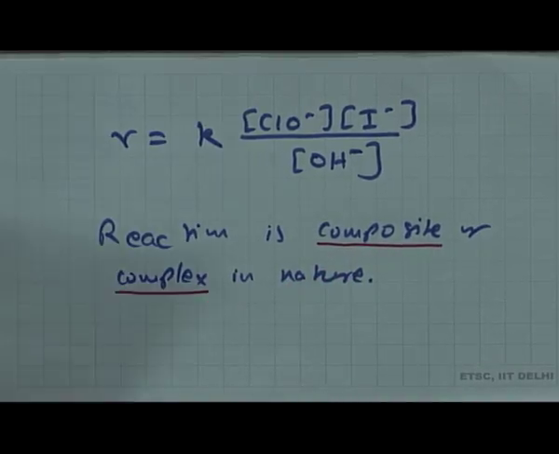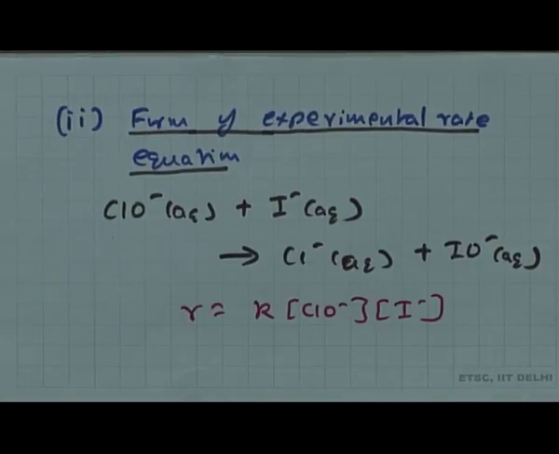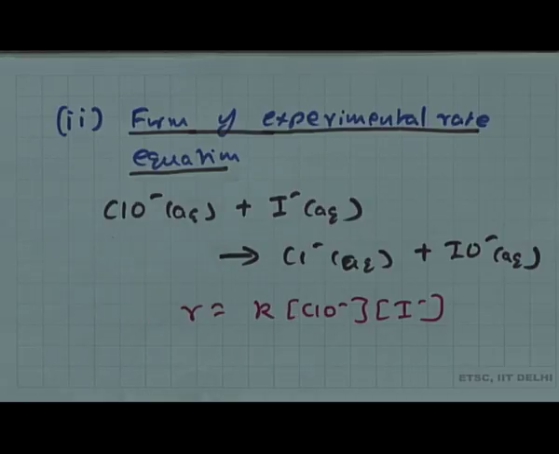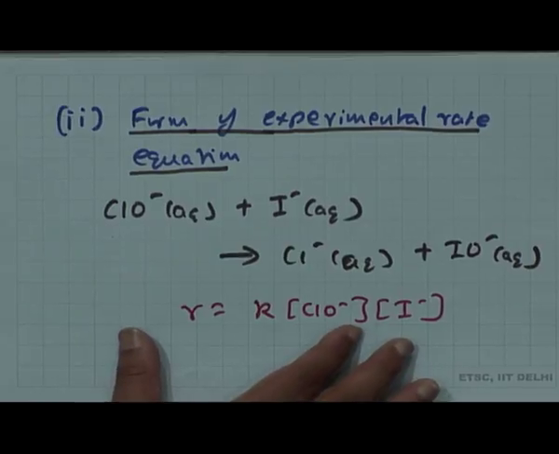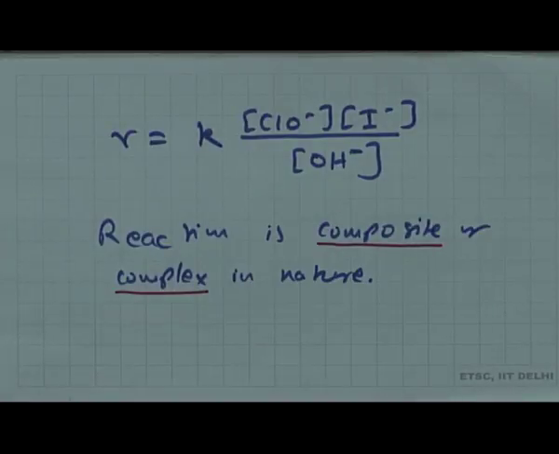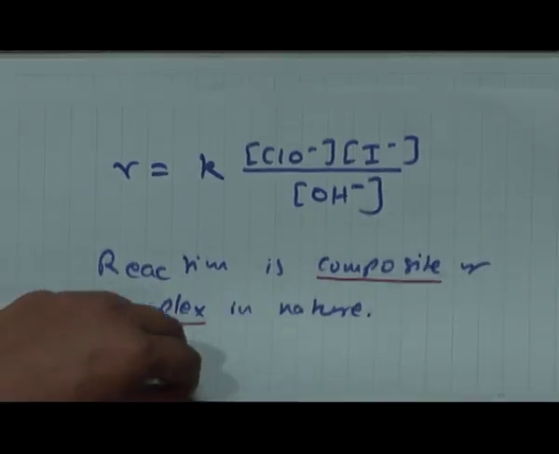So, that is why the name of this section or this part: how you determine whether a reaction is complex or not, by looking at the form of this experimental rate equation. You had thought that if this were elementary, this would be the rate law, but experimentally the rate law that was determined was this, which is different from what you would expect if it were an elementary reaction. Hence, the reaction is composite or complex in nature. Because this OH minus, which is coming in this rate equation, was nowhere there in the stoichiometry of the equation. Now, let us take another example.